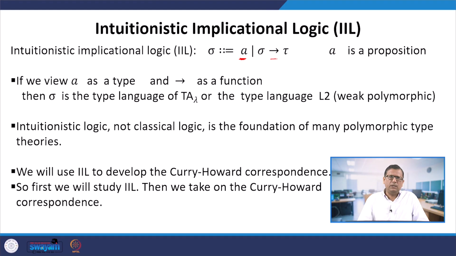This logic is used for the study because intuitionistic logic, not classical logic, is the foundation of many polymorphic type theories. So we are going to use IIL to develop the Curry-Howard correspondence. First we will study intuitionistic implicational logic, and then we take on the Curry-Howard correspondence.